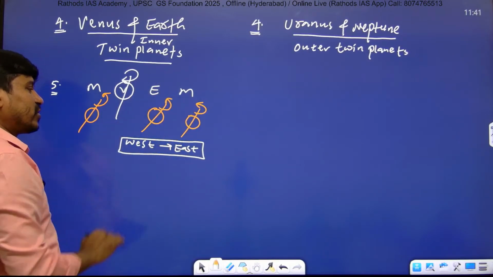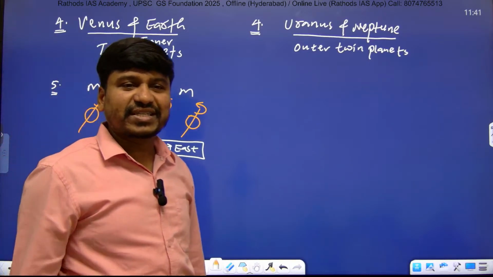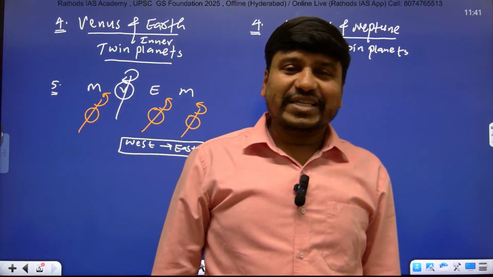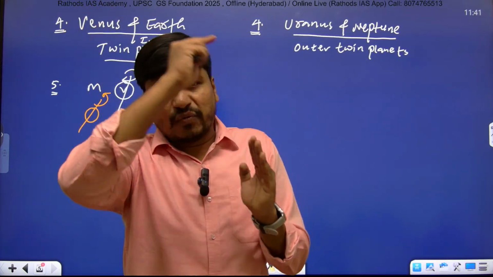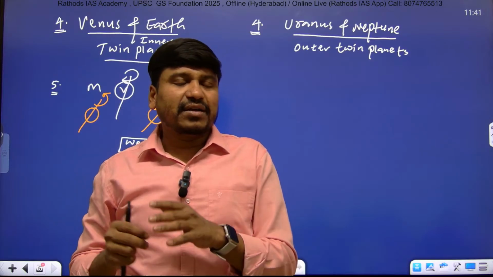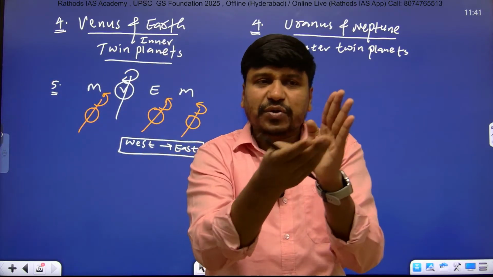Mars also rotates from west to east. Mercury also rotates from west to east. Only Venus rotates from east to west. Why? What is the reason? Okay, listen. Till date we have evidence that Venus was also rotating from west to east earlier, but some unknown celestial body collided with Venus, and that's why its direction changed.